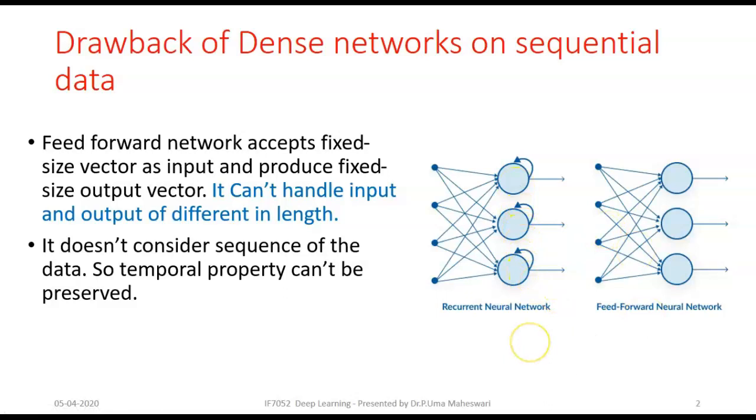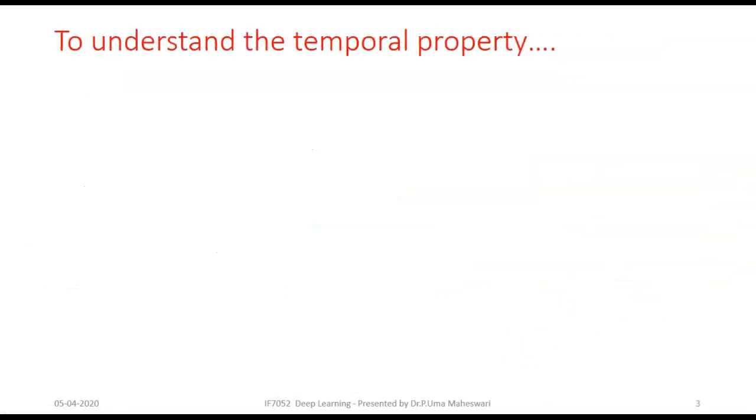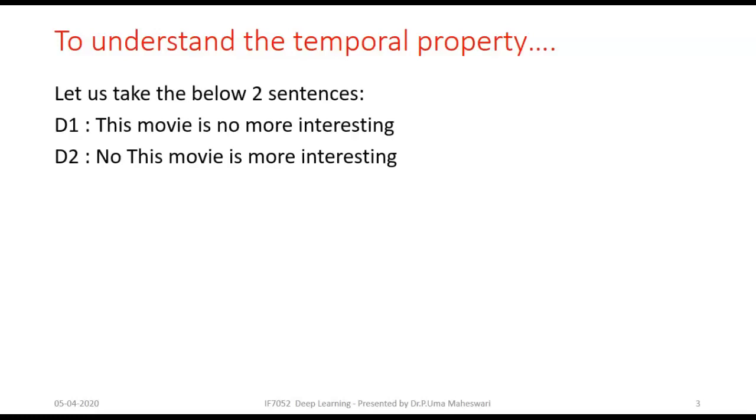Let's go ahead with the RNN. Before that, we have to understand the two limitations discussed in the earlier slide. One among them is temporal property persistence. What is the temporal property for sequential data?